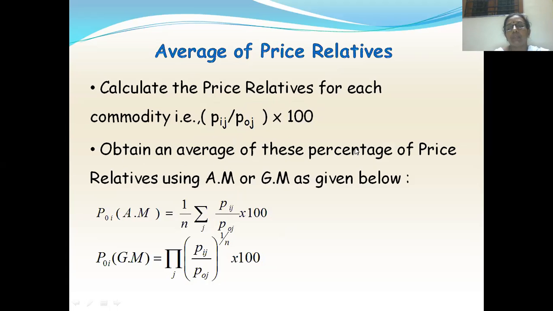Obtain an average of this percentage of price relatives using AM, that is arithmetic mean, or GM, geometric mean, as given below. So average of price relative P0I using arithmetic mean is 1 by n summation Pij by P naught j into 100. Similarly, P naught I using geometric mean is product of Pij by P naught j whole to the power of 1 by n into 100.